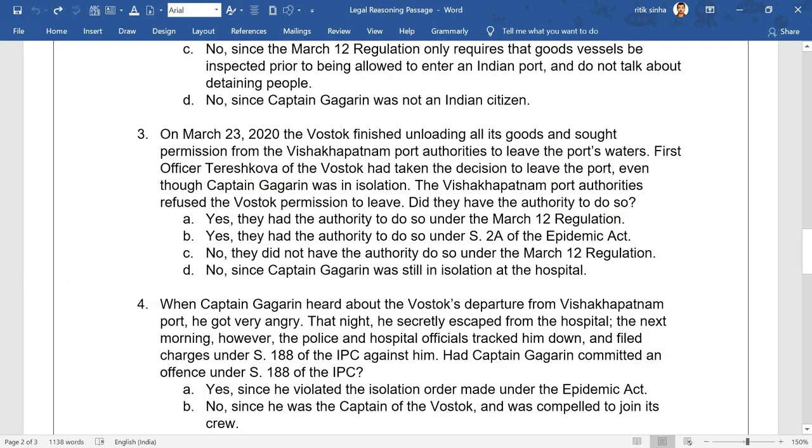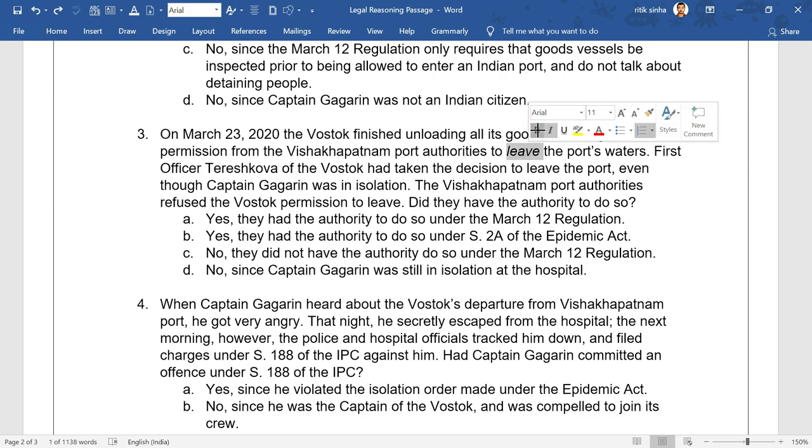Okay, now the next important question that I want you to look at carefully is question 3. Okay, so in this question, on March 23, 2020, the Vostok finished unloading all its goods and sought permission from the Vizag Port authorities to leave the port's waters.